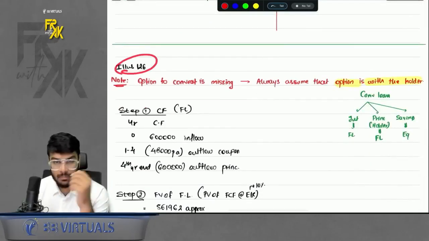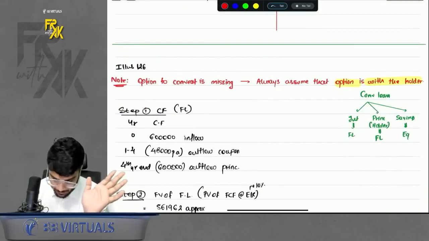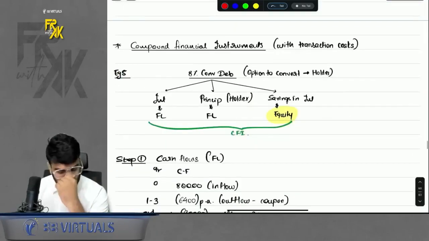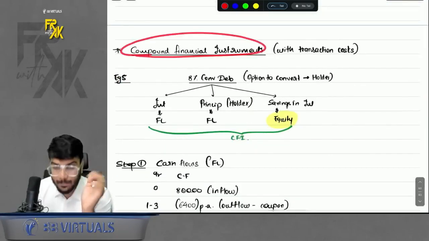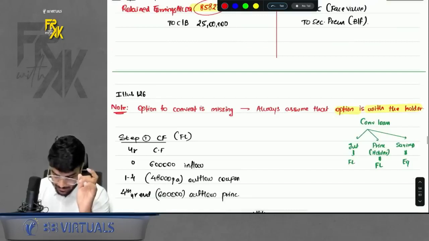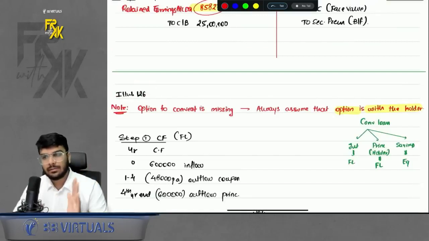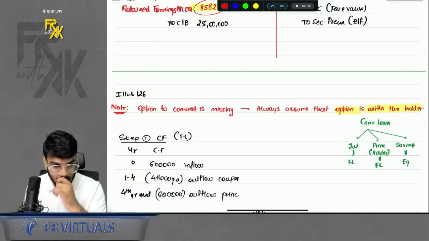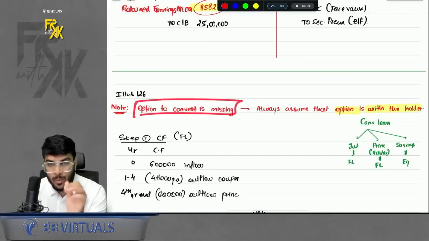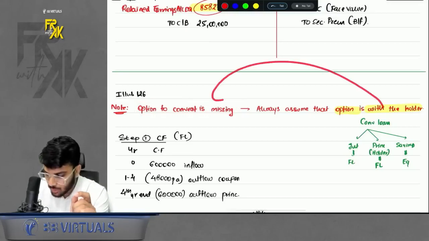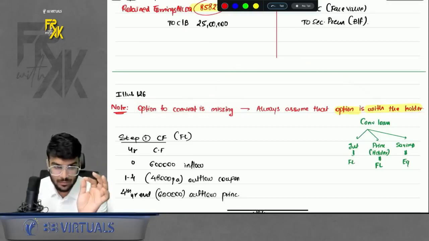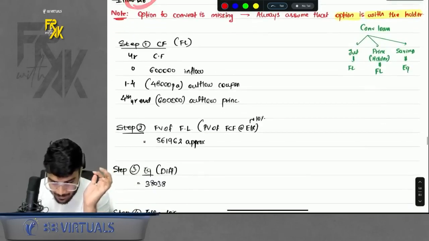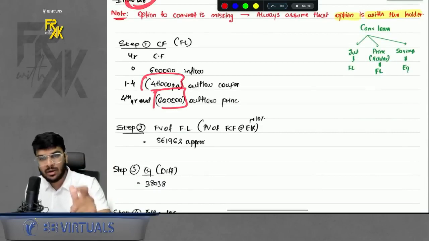Then we did illustration number 126 that you can do in homework. Simple question is there. And question number 13 also we did. It is simple question now. Okay. Now we come towards the important part, that is compound. Acha, one more thing. In illustration number 126, if you read this question, they have given that it is a convertible instrument. But who has the option for conversion? It is not mentioned. So whenever option to convert is missing, always assume that option is with the holder of the instrument. Always assume that. Right. Also, in this illustration 126, only coupon is paid. Principal will get repaid one shot at the end.